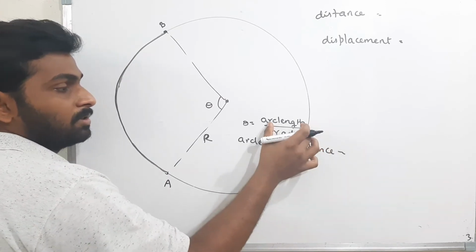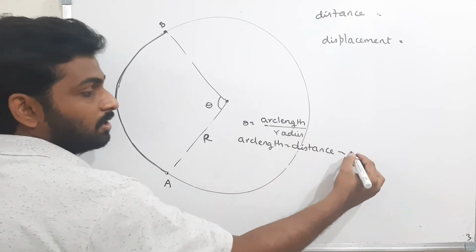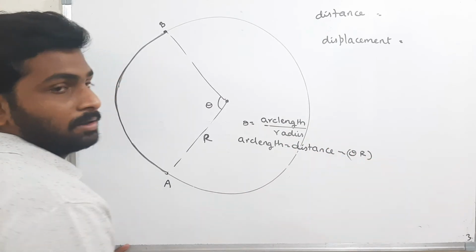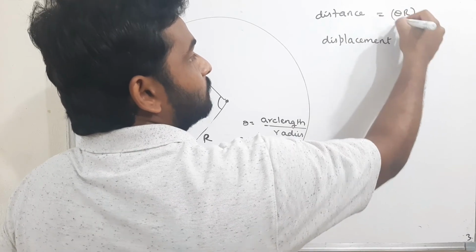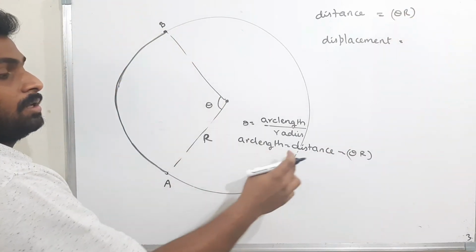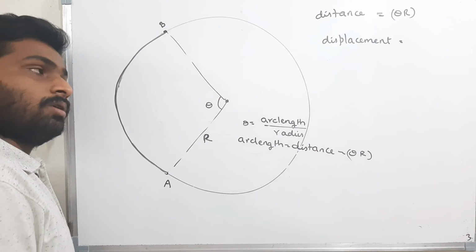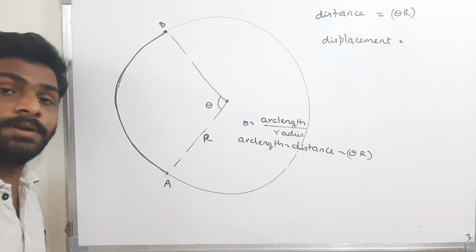Arc length is equal to how much? Arc length is equal to theta into radius, that is theta into r. Therefore, the distance traveled by the body is nothing but theta into r. Depending on this theta, the distance will change. Okay, well and good. How to find the displacement?